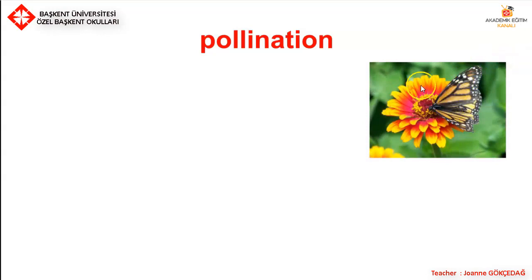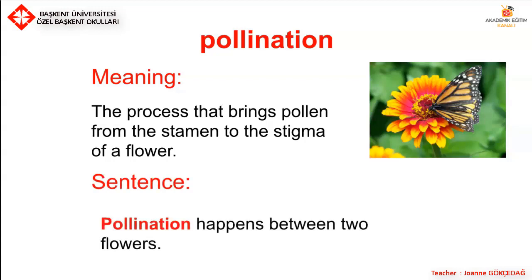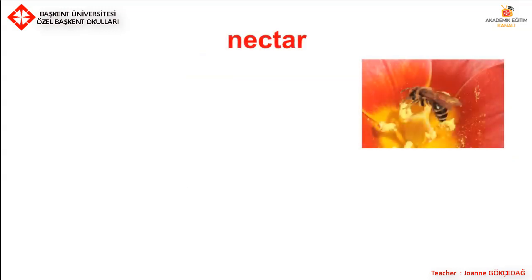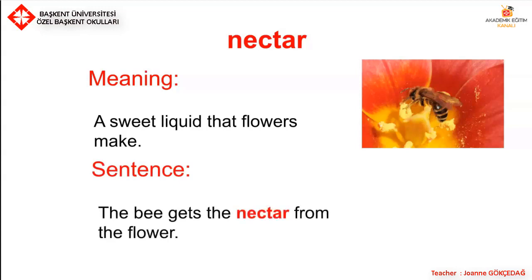The butterfly is going from one flower to another flower, meaning the process that brings pollen from the stamen to the stigma of a flower. Sentence: Pollination happens between two flowers. Nectar, meaning a sweet liquid that flowers make. Sentence: The bee gets the nectar from the flower.